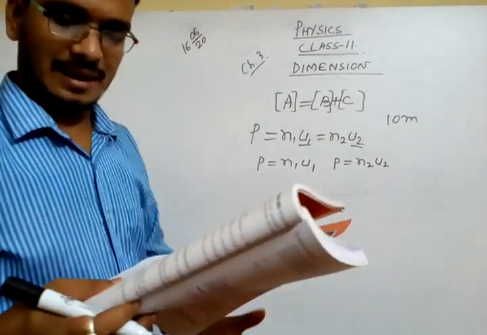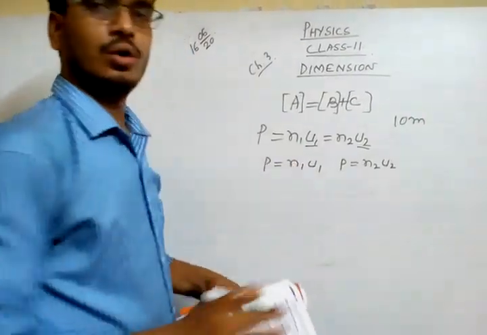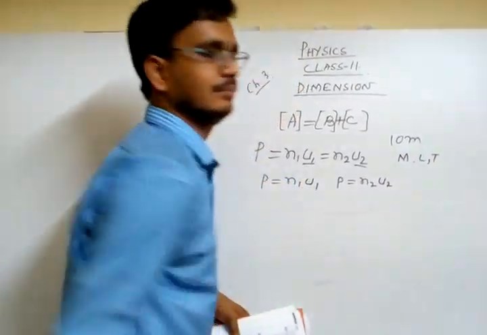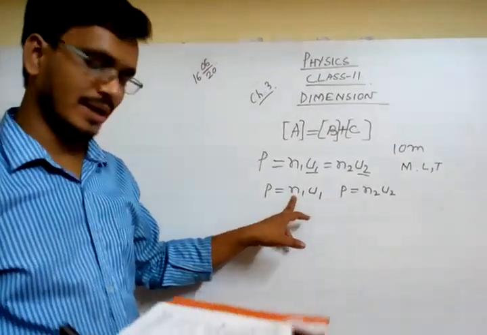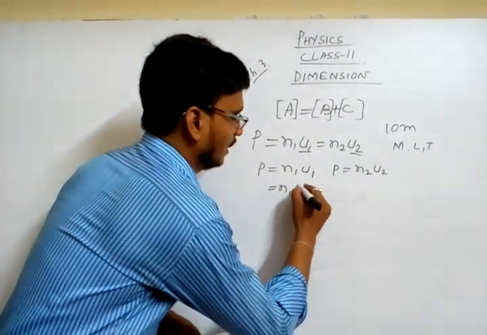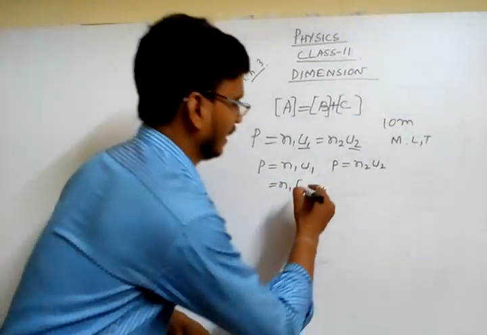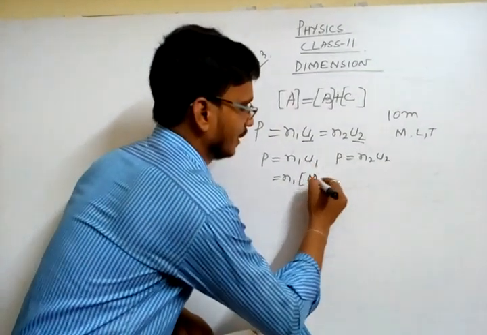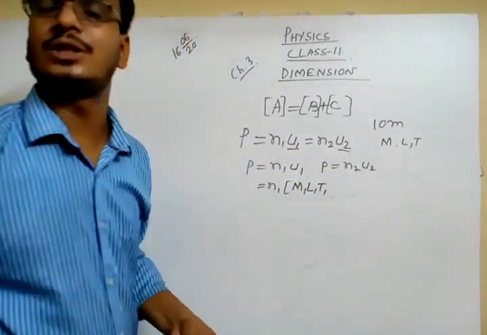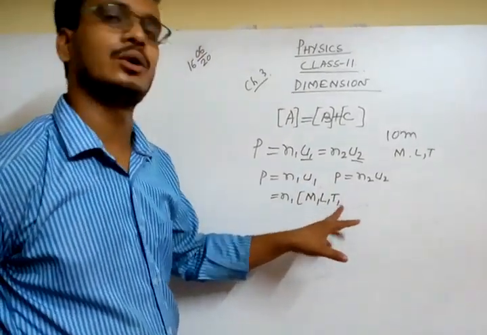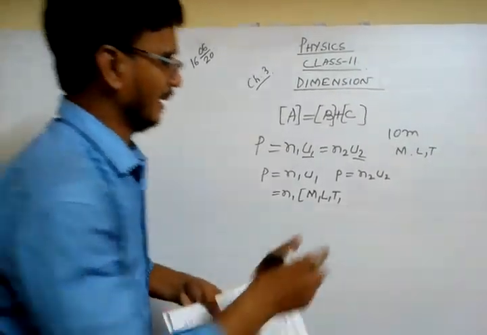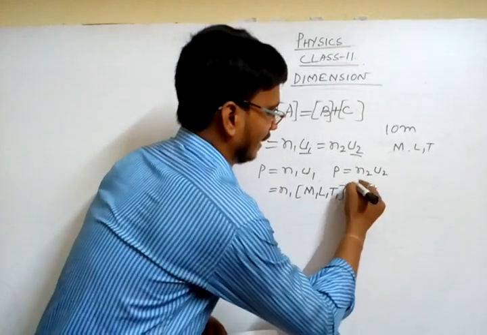As we all know, the dimension depends upon only three factors: mass, length and time. Let the numerical value be 10, 20, anything. I am not putting the numerical value, but the unit. Let it depend upon mass, length and time. Here for U1 it is M1, L1, T1. I don't know what its unit is, I am only writing M1, L1, T1, with powers given as A.